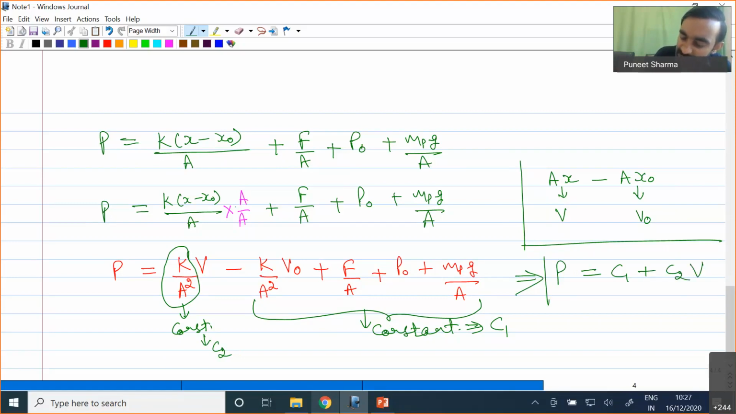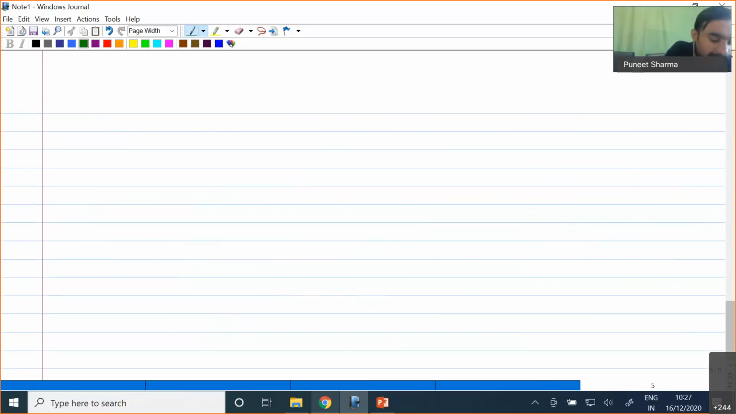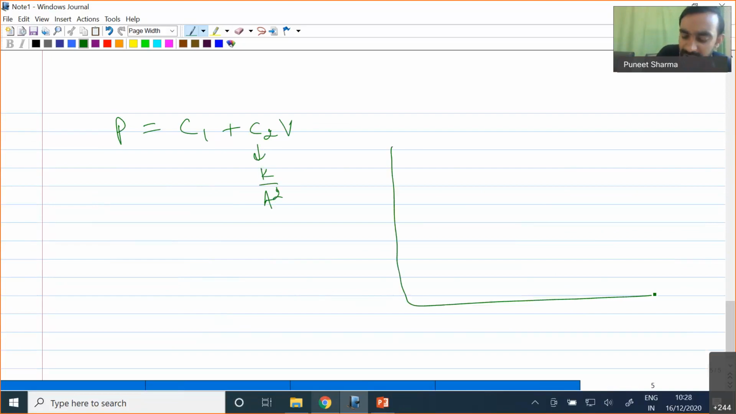Okay, so it means that if a spring is attached in a piston cylinder system, then while the spring is in contact with the piston, we will have a linear relationship between pressure and volume, and C2 is nothing but K by A square. So this will be the slope of the line. Okay, so if I now plot this equation, P equal to C1 plus C2 into V, where C2 is K by A square, on my PV diagram, you can see that I told you initially I have some high pressure gas.